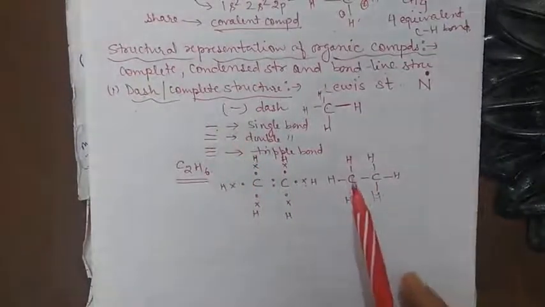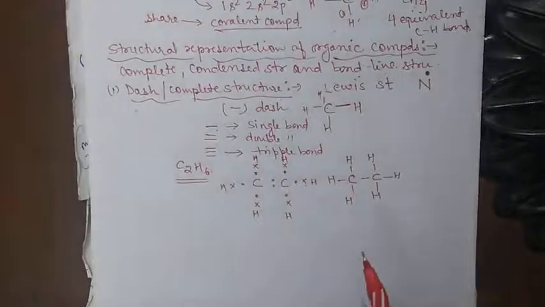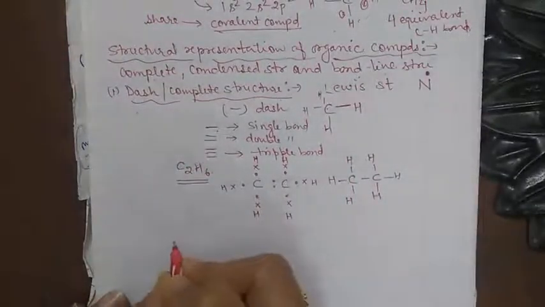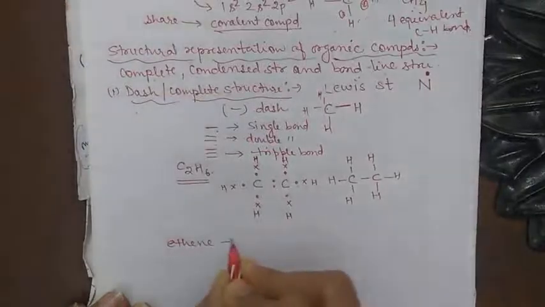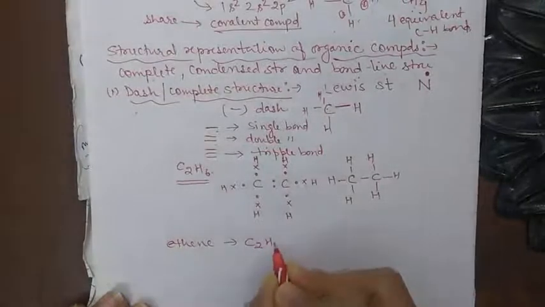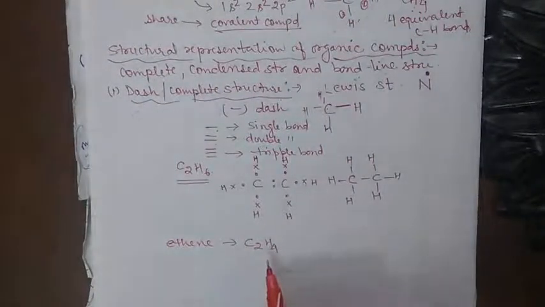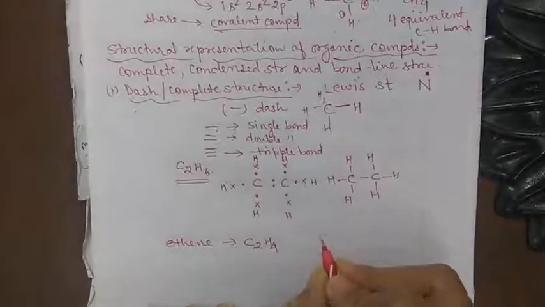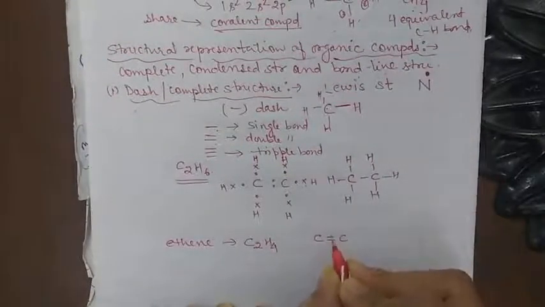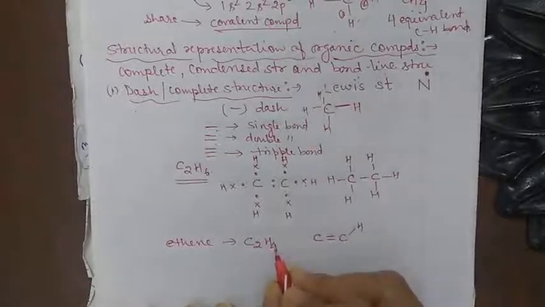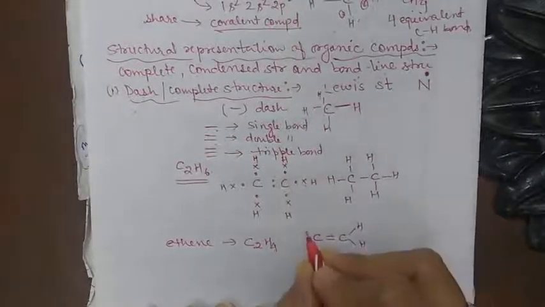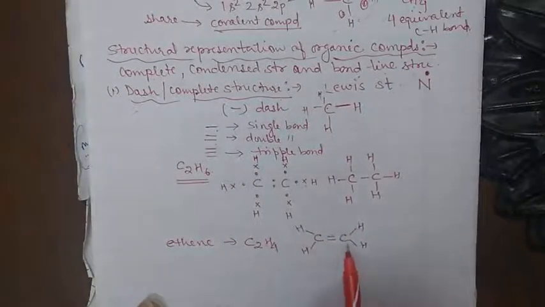Let's take another example for the double bond or the triple bond. The first one is ethene, that is C2H4. In the case of ethene, the structure is like this. There is a double bond between the carbon atoms. How many hydrogen atoms are there? 4 hydrogen atoms are there. So this is the structure of ethene, where the double bond is present between the two carbon atoms.